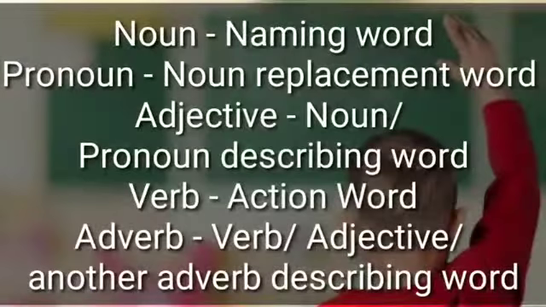Noun is a naming word. Pronoun is a noun replacement word. Adjective is a noun or pronoun describing word. Verb is an action word. An adverb is a verb or adjective or another adverb describing word. Is it clear so far, children? Okay, good.